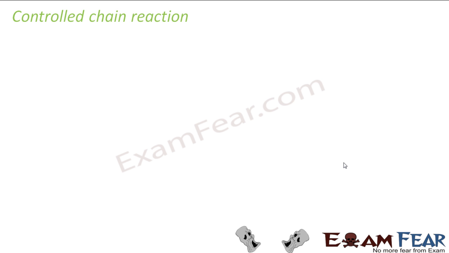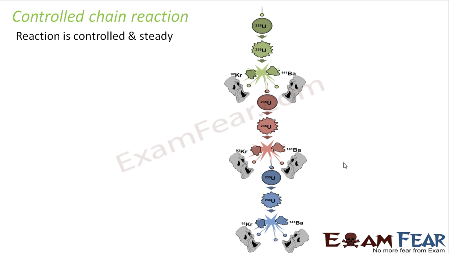Now let us look at the controlled chain reaction. In a controlled chain reaction, the reaction is controlled and steady. How? They have implemented some mechanism by which the three neutrons, in this case also three neutrons are produced, because here you started with one neutron.